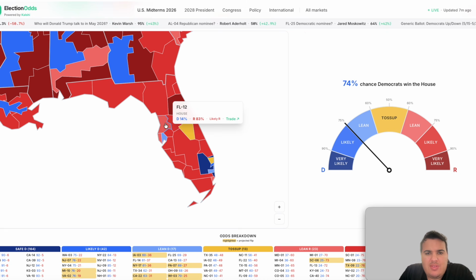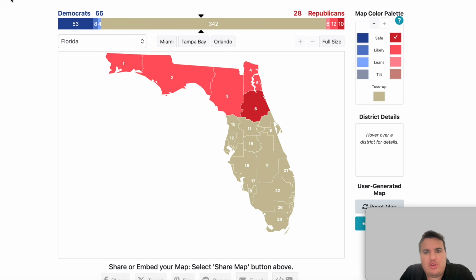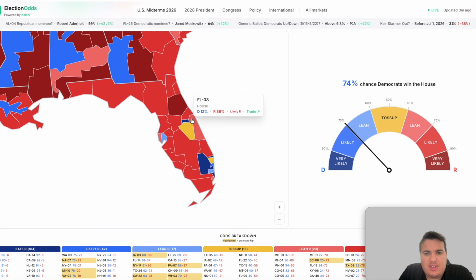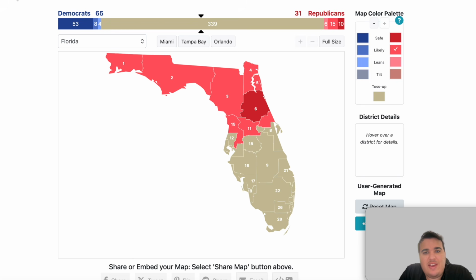Now we can look at the 12th district, the 11th district, both of which are likely Republican, and the 7th district, likely Republican as well. So we're going to fill these in for the Republican candidates. So far, we don't have, I believe, any flips as of yet on the way the current map is constructed in these areas. We are coming up on some. The 8th district is likely Republican. The 10th district is safe Democratic, so we can put that one in here.